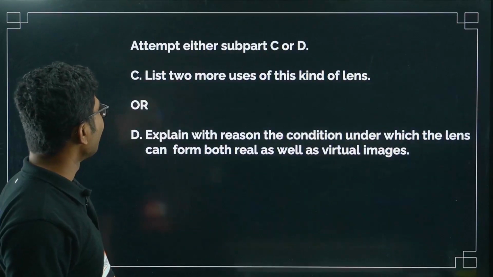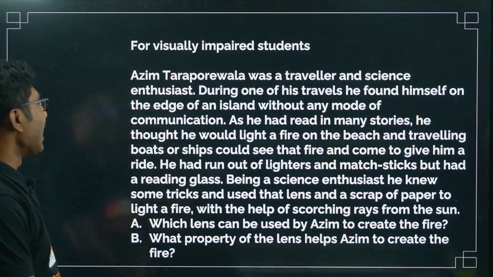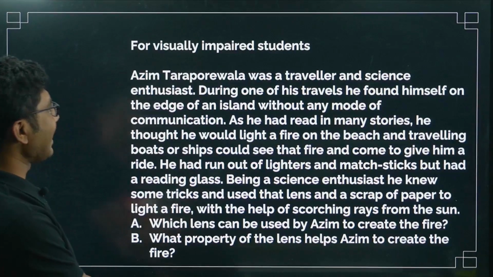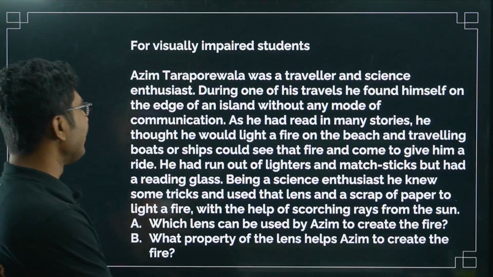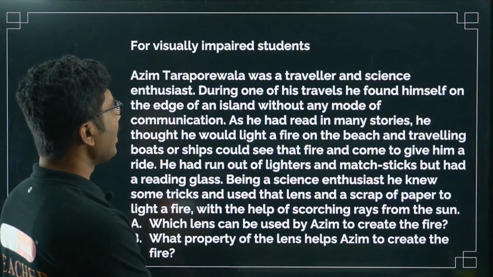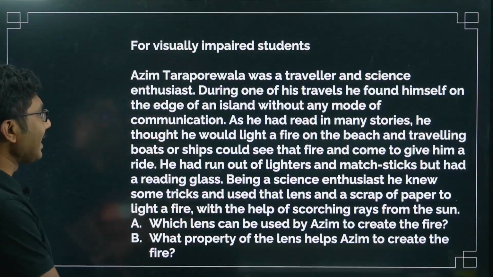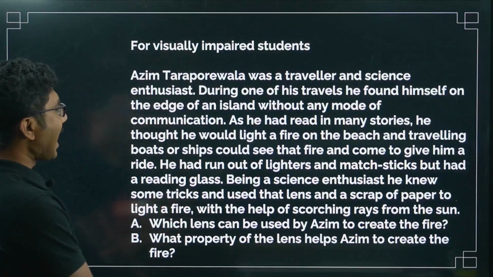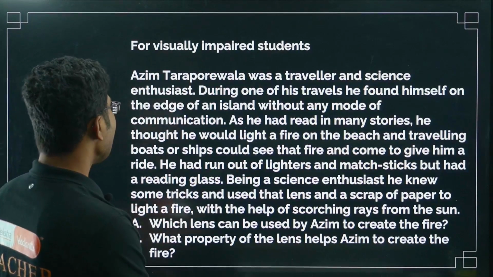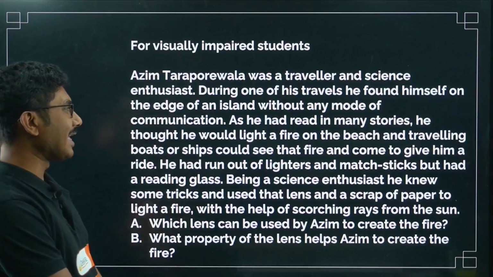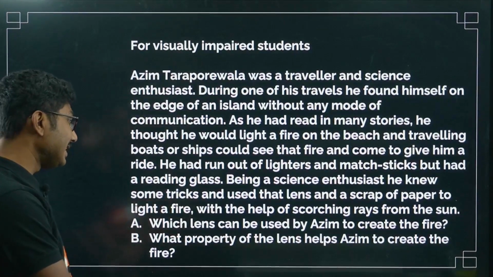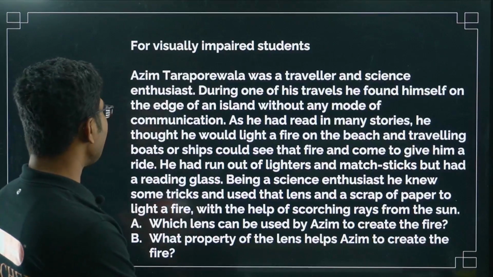Now let's see, for visually impaired students, Azim Tarapurwala was a traveler and science enthusiast. During one of his travels, he found himself on the edge of an island without any mode of communication. As he had read many stories, he thought he would light a fire on the beach, and traveling boats or ships would see that fire and come to give him a ride.